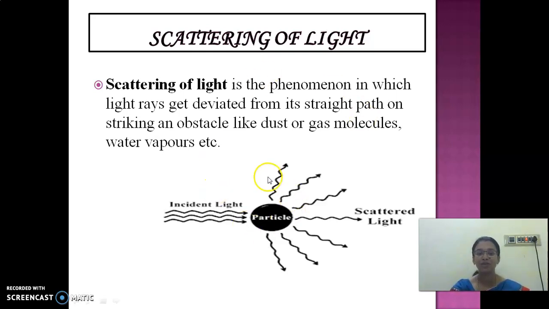Look here. The light which travels along a straight line is called incident light. This particle is the obstacle, the disturbance. When this incident light hits this particle, the path gets deviated in all directions. This is called scattering of light. Up to here, the properties of light are completed, children.